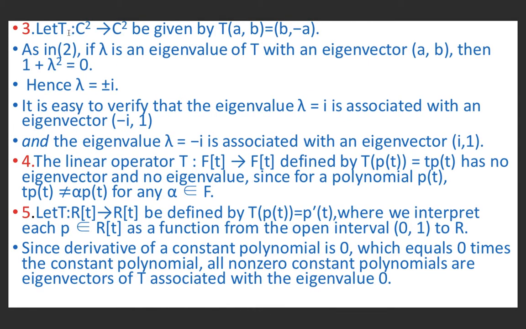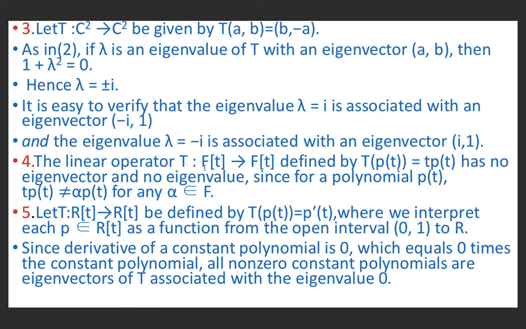Let T be a linear function from C square to C square, C meaning complex numbers, given by T(a, b) equal to (b, minus a). This is similar to the previous example. So as in example 2, if lambda is an eigenvalue of T with an eigenvector (a, b), then 1 plus lambda square equal to 0 implies lambda equal to plus minus iota. It is easy to verify that eigenvalue lambda equal to iota is associated with the eigenvector (minus iota, 1), and the eigenvalue lambda equal to minus iota is associated with the eigenvector (iota, 1).